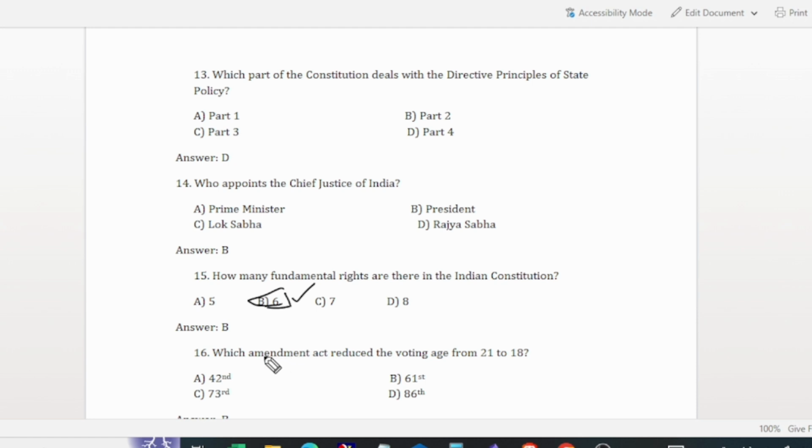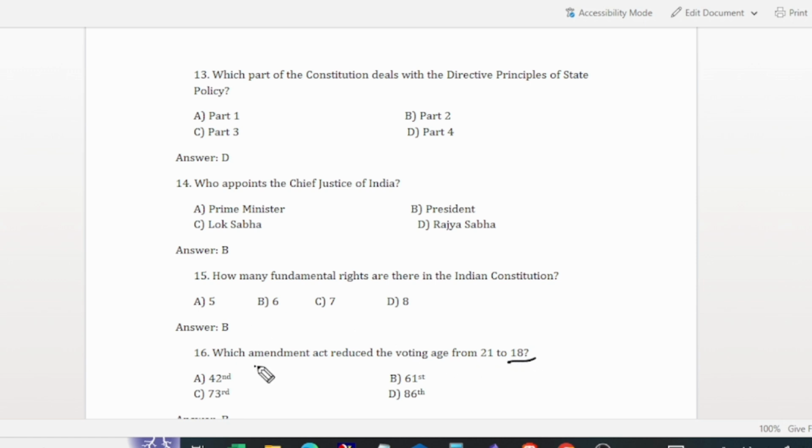And the next question is, which amendment act reduced the voting age from 21 to 18? The 61st Amendment Act reduced the voting age from 21 to 18 years. Before the 61st Amendment, the minimum voting age was 21 years. After the 61st Amendment, the age is reduced to 18. So, if you want to vote now, you have to complete 18 years.